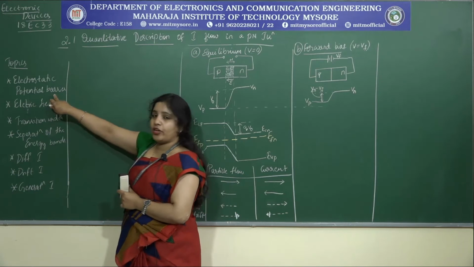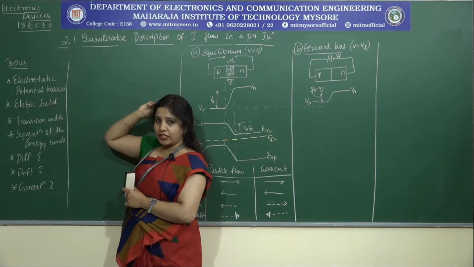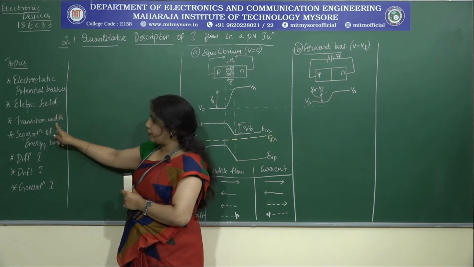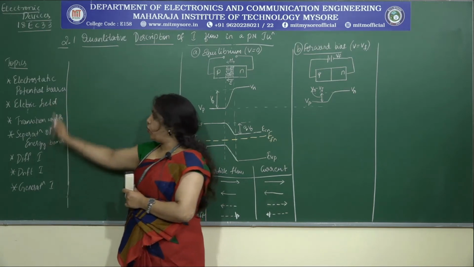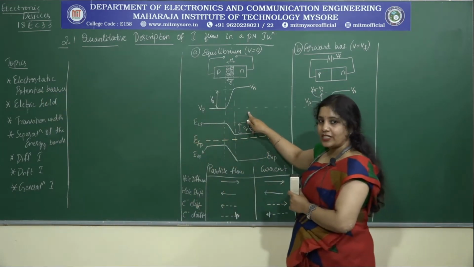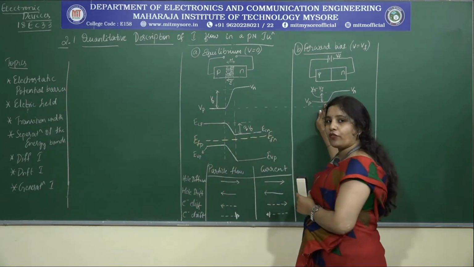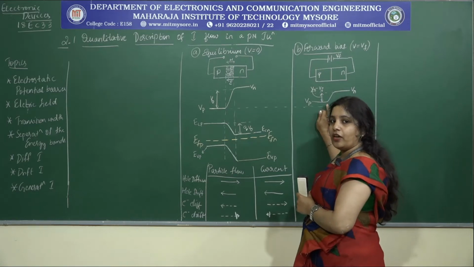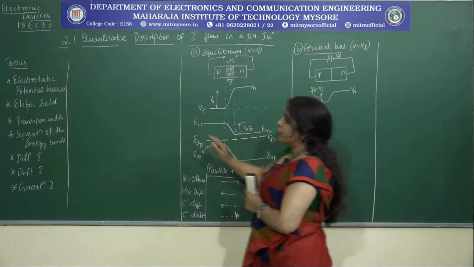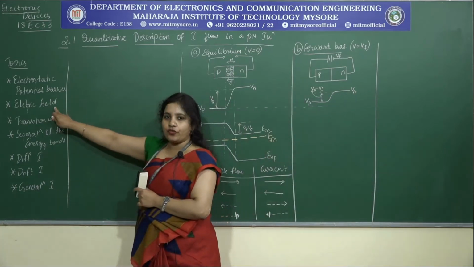So, what happens to the electrostatic potential barrier when I am considering a forward bias condition? What happens to the electric field intensity, the transition width and so on? What happened to the electrostatic potential barrier? Is it the same as in this case? No. It is reduced by what factor? V0 minus Vf. It is reduced by a factor which is Vf. Done. Now, let us look into what happens to the electric field.